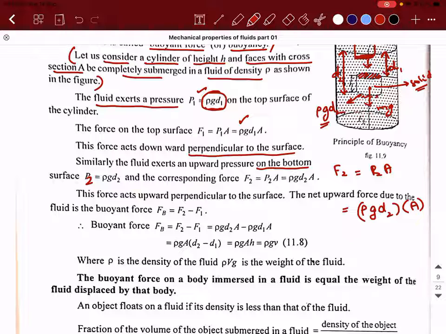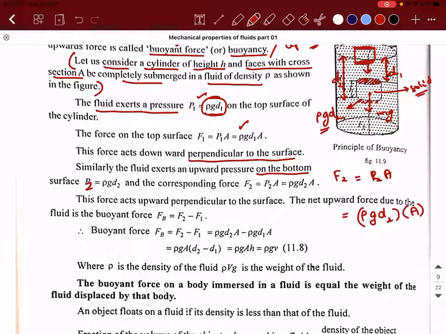Sir, rho g D is the pressure applied from the top column of water to the bottom column of water, right? It is the pressure at this depth. The depth is D2 from the surface, so the pressure at this point is rho g D2. But the direction is downwards, right? Not pressure upwards. Pressure has no direction, please understand. The pressure at this point is rho g D2, but from our understanding we can sense that this pressure will try to push the solid in the upward direction.